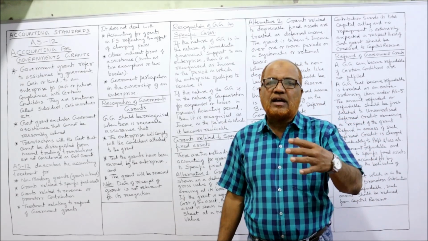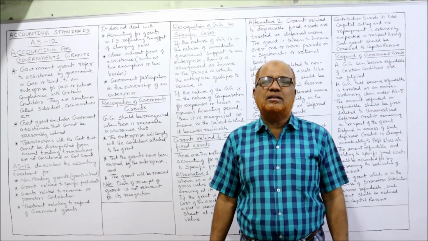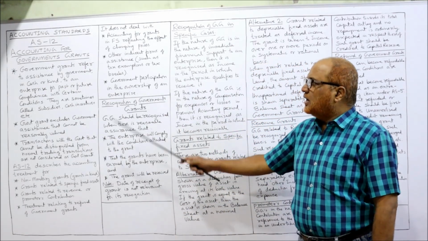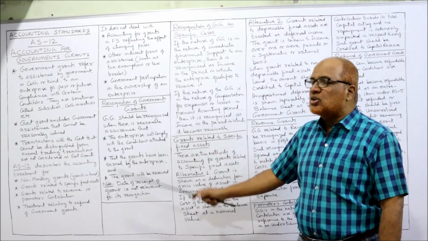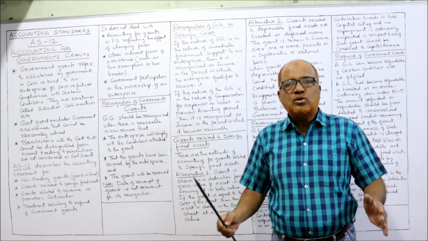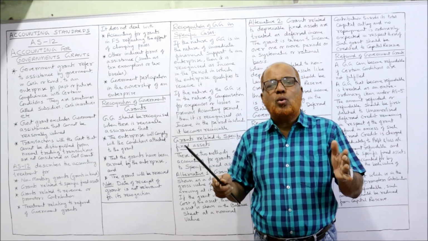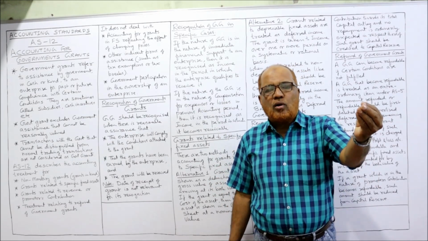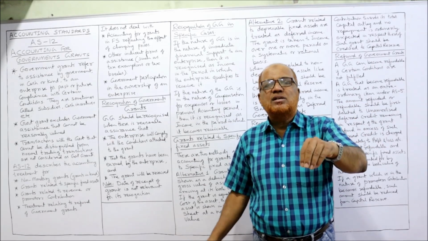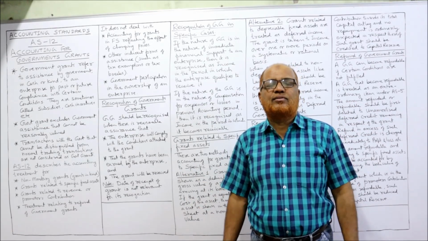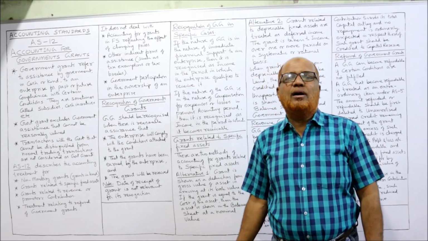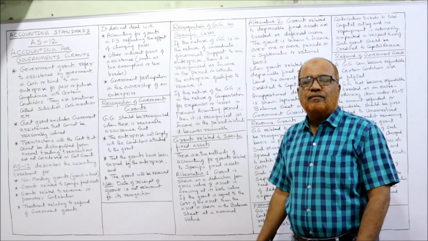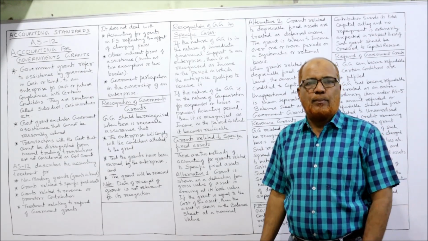Like this, some different types of assistance will be given by the government to the enterprise that is not covered by AS12. Next one, government participation in the ownership of an enterprise. Suppose the organization is owned both by the private sector as well as the government, that means the government is contributing towards the ownership of the enterprise. That is also not covered by AS12. So these three situations are there on which AS12 will not apply.